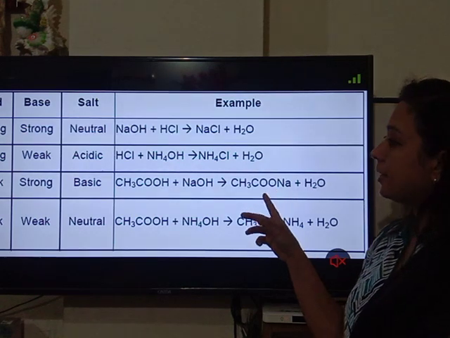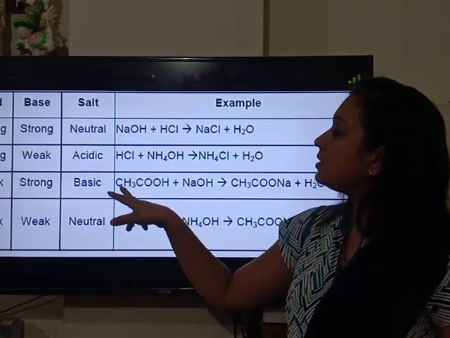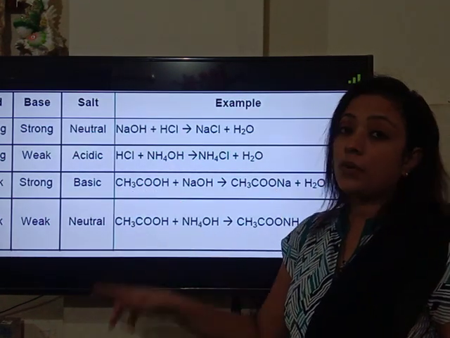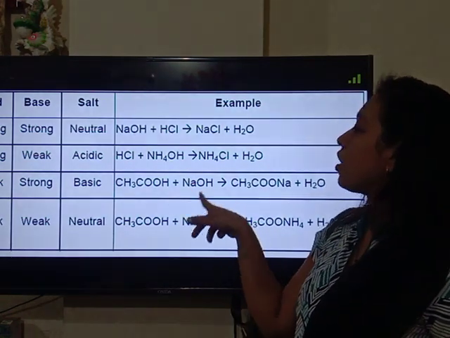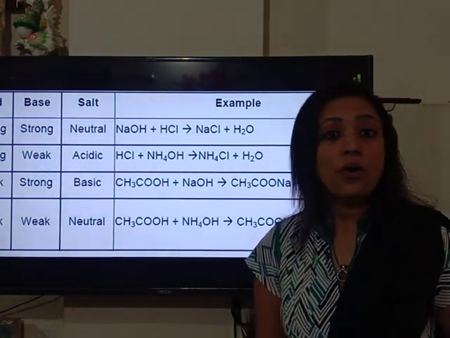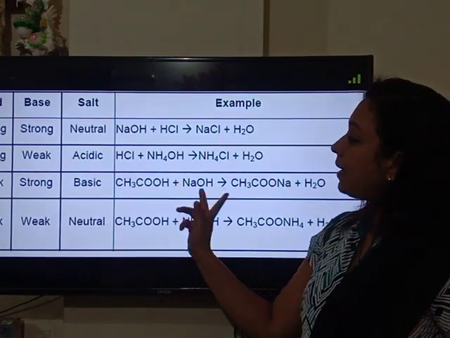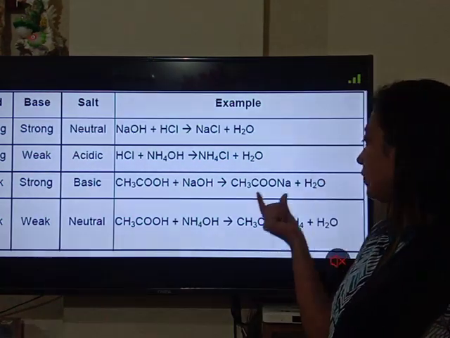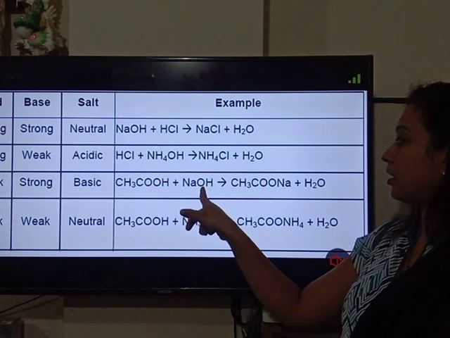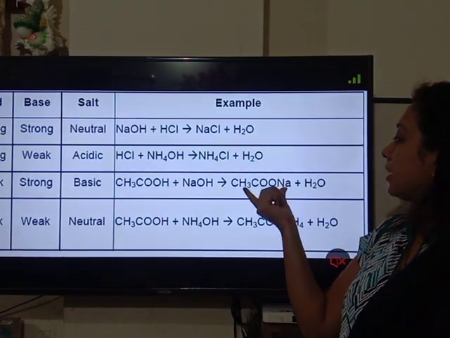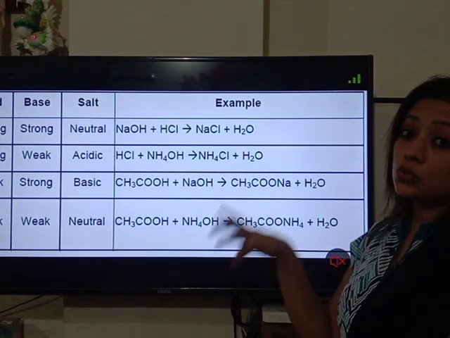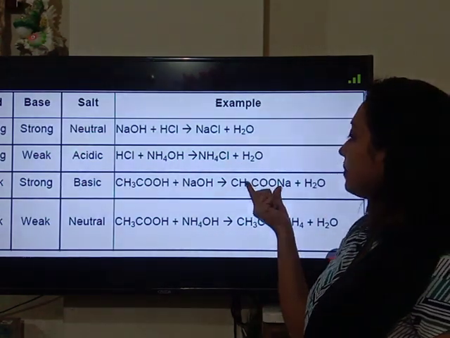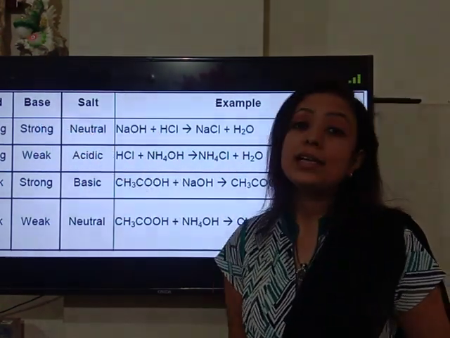So one of the examples here we have taken is a weak acid, CH3COOH, that is acetic acid, which is a weak acid, and the strong base we have taken is NaOH. Carry out the double displacement reaction, so you will get water over here, H will come here, Na will go there, so that will form CH3COONa. So that is sodium acetate. Sodium acetate is a basic salt.